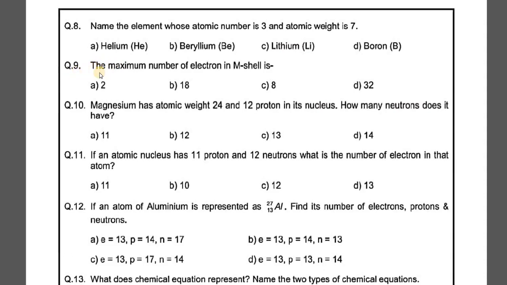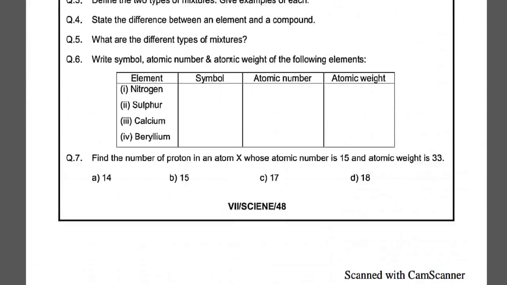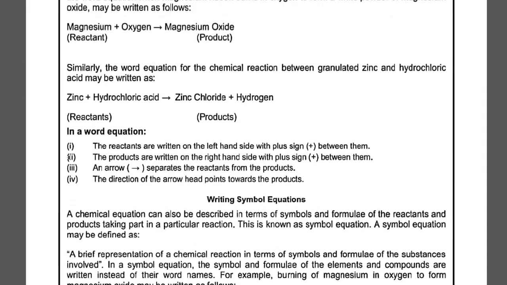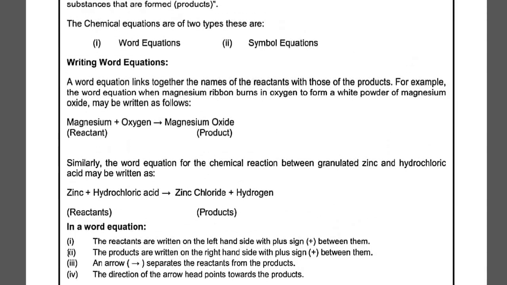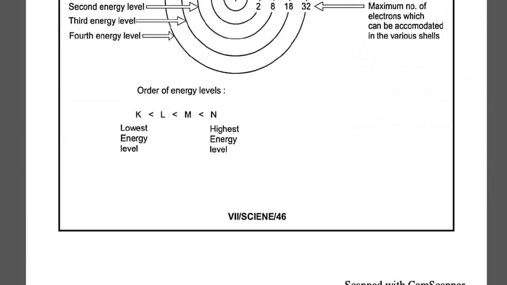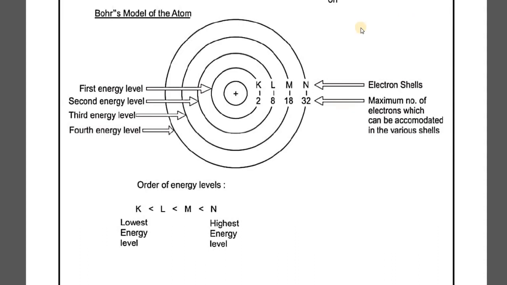Question number 9. The maximum number of electrons in M shell is. This is again based upon the Bohr's model of atom. So if you are able to recall the Bohr's model of atom, you will be able to understand how it is going to happen. This is what can give your question's answer.